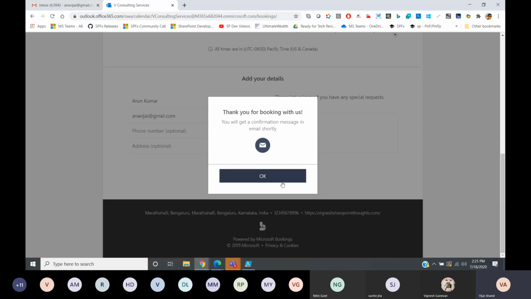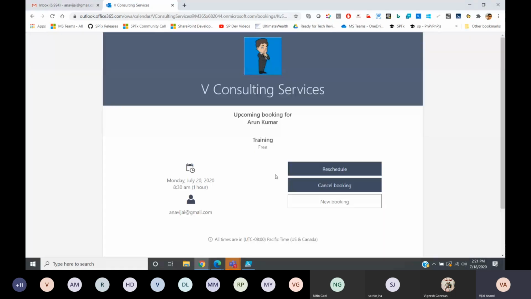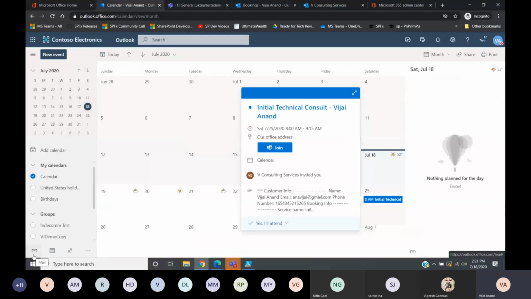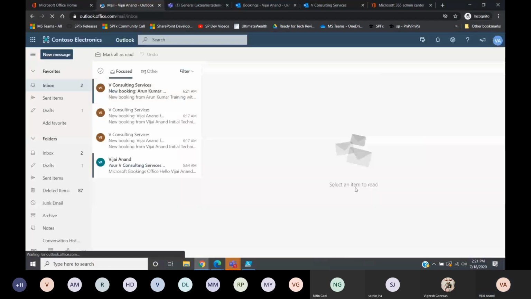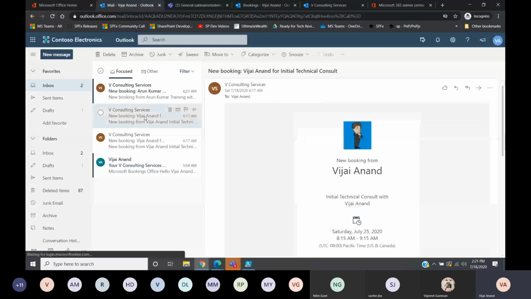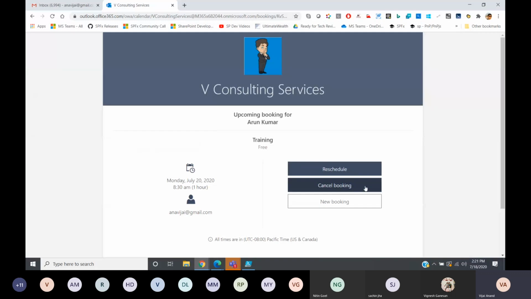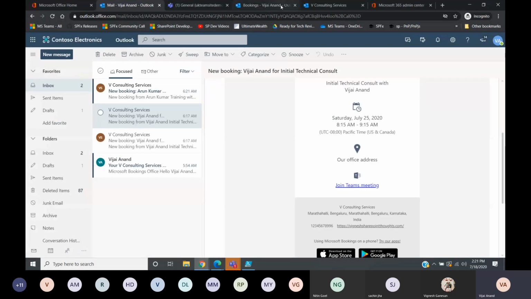So in this case, what will happen is, in the previous case when the staff was selected, Vijay was selected as a staff, and in the meeting invite you can see there was a Teams meeting included. For example, here you see there is a Teams meeting included, whereas now I have selected a guest as the staff.